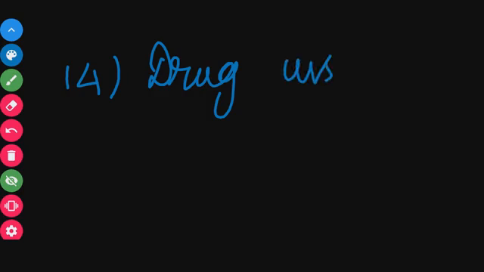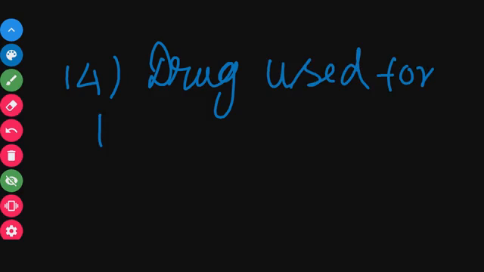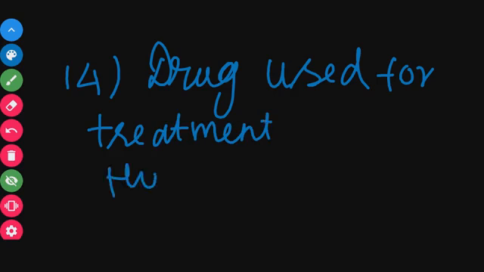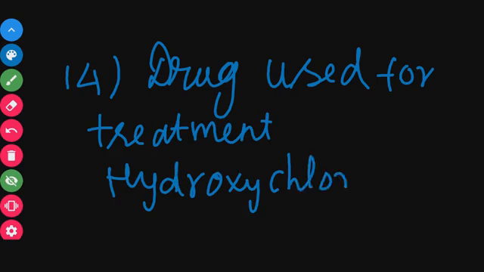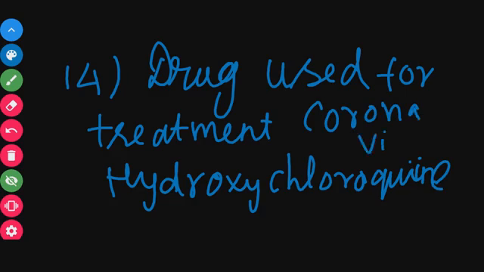Next, the drug that is currently used for treating coronavirus is hydroxychloroquine. It is also used in the treatment of malaria. So hydroxychloroquine is the drug used in the treatment of coronavirus. This is your 14th question.